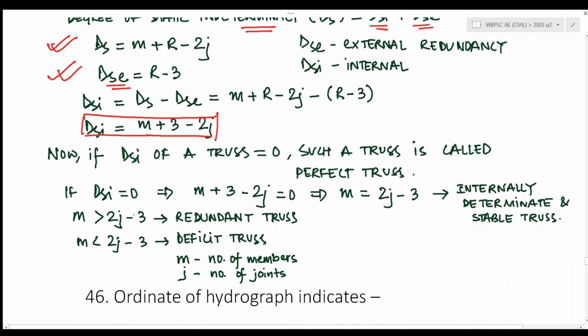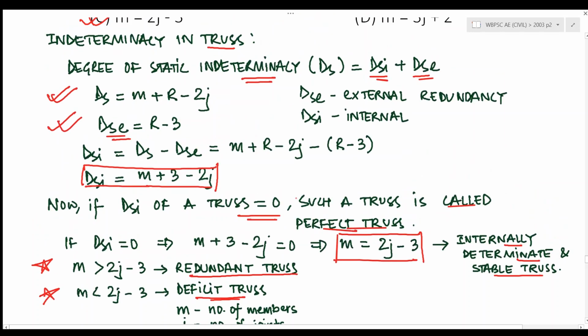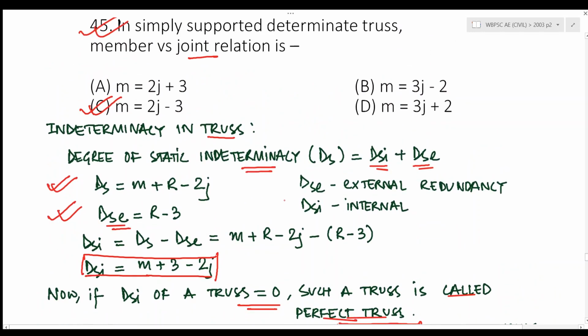Also, if DSI of a truss is 0, such a truss is called perfect truss. If we equate it to 0, m becomes equal to 2j minus 3. And this is for internally determinate stable truss, also known as perfect truss. Also, if m is greater than 2j minus 3, it is known as redundant truss. If m is less than 2j minus 3, it is known as deficit truss. So the answer for our particular question should be, in simply supported determinate truss, member versus joint relation is m equal to 2j minus 3, right?